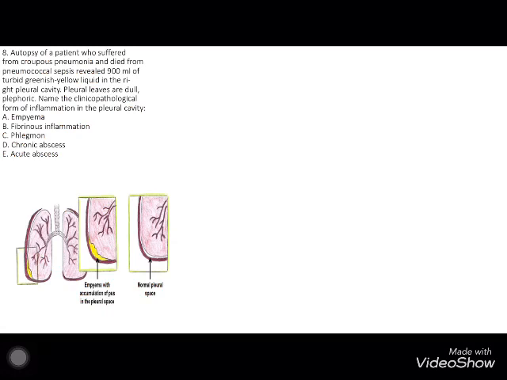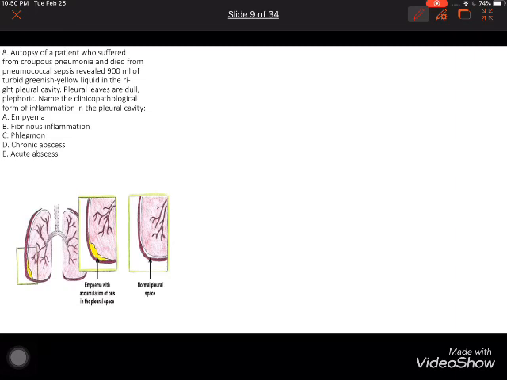Here, the answer is empyema. Okay, and if we read the last 2 lines, the name of the clinicopathological form of inflammation in the pleural cavity, and we will see greenish yellow.